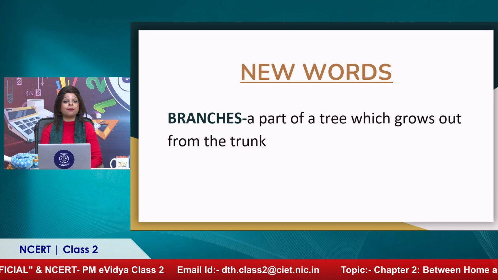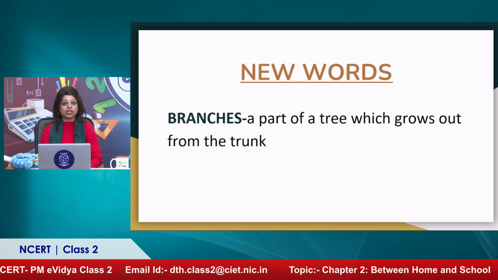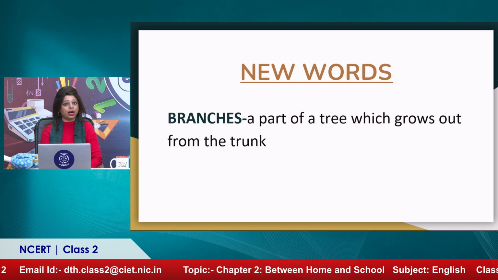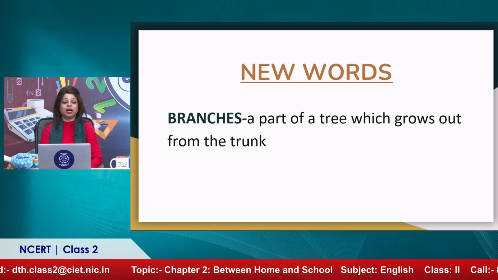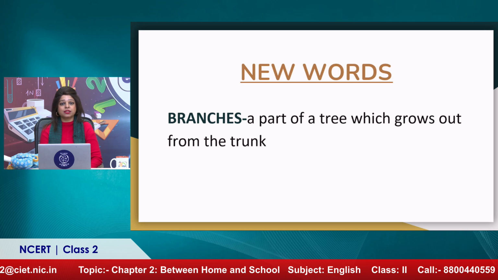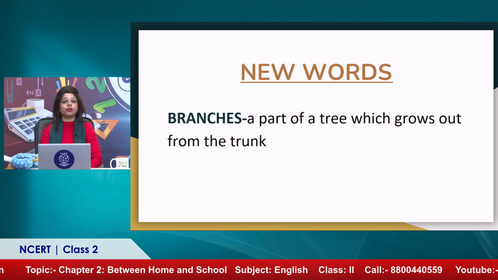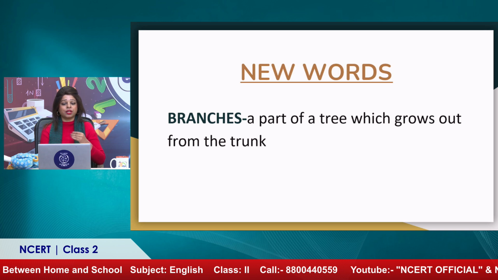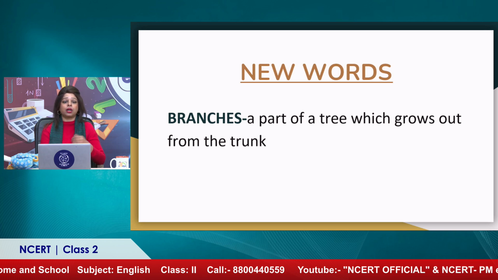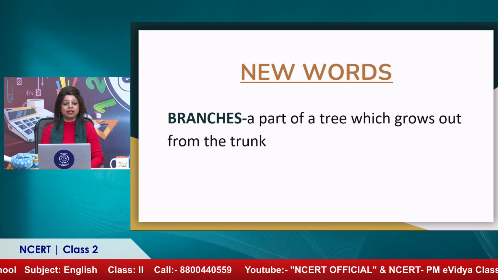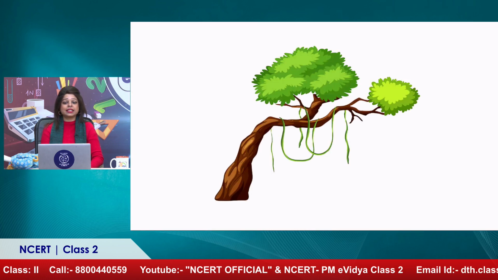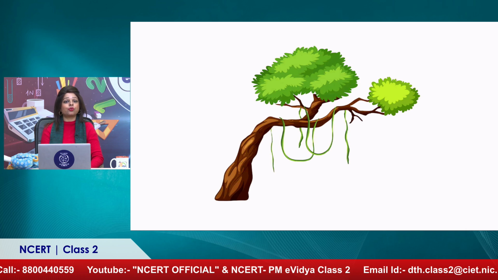Our fourth word is branches. Branches, a part of a tree which grows out from the trunk. Of course, children, a tree is made up of several parts. The main part of the tree is called the trunk, and the branches shoot out from the trunk. And I'll show you how the branch looks like. So we can see two branches coming out of the tree trunk.